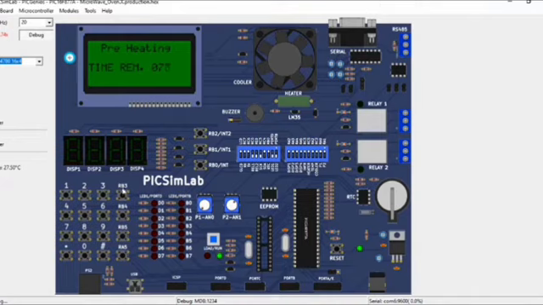And this is the RB3 switch which we are using to open the door. When I open the door, the CLCD will display that the door is open, please close the door. And the buzzer will be turned on and indicates that the door is open, please close the door. I will show how it works.